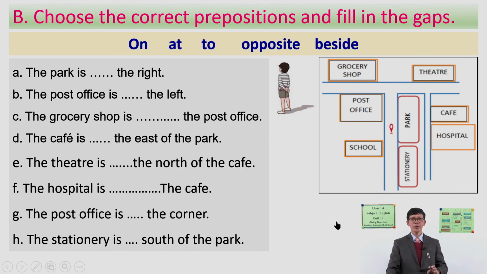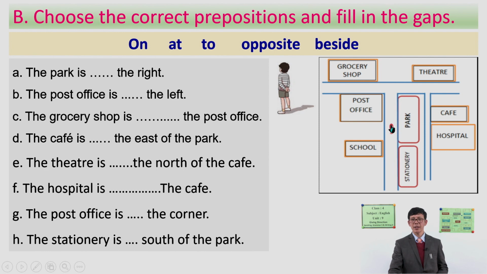If you are clear about this example, now let us practice some of the prepositions using this map. Before we do, we have to look at this map carefully. This is the grocery shop, here is the theater, the post office, and this is the school.